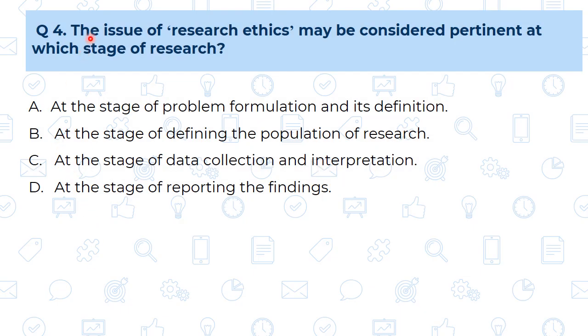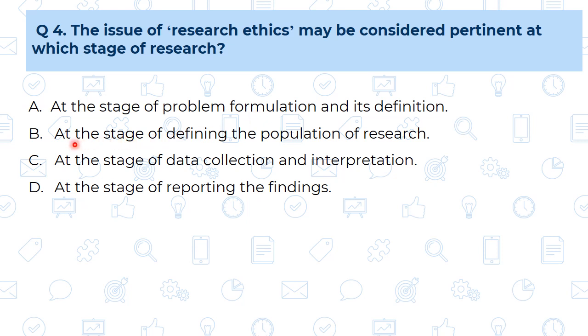Now fourth question. The issue of research ethics may be considered pertinent at which stage of the research? Means here 4 stages are given, and at which stage the research ethics issue is more sensitive or more critical, we can say. A, at the stage of problem formulation and its identification. This is a very initial stage where a researcher is going to formulate his problem. So this depends on his field of interest, that a researcher is going to do the research in which field. So there is no need of research ethics that much.